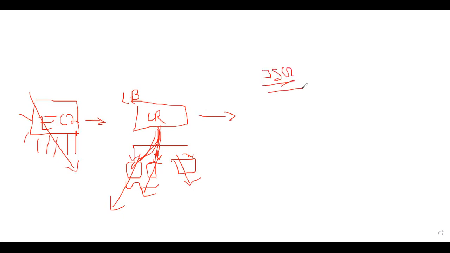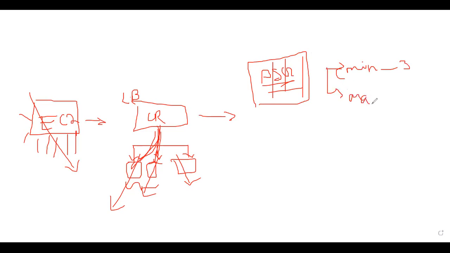So at the end of the day, everything is charged. When you go for an auto scaling group, just consider the name, auto scaling group. The concept is that you need to specify a minimum and a maximum. For example, minimum I need 3 EC2 instances and maximum 5. Minimum 3, maximum 4.